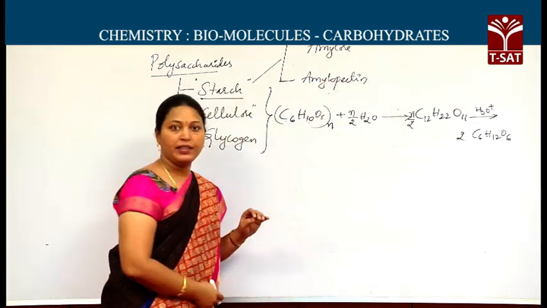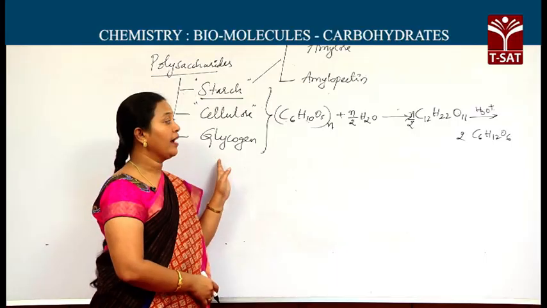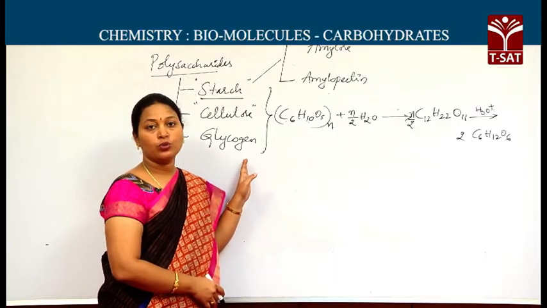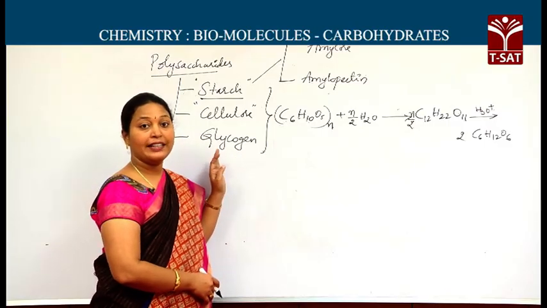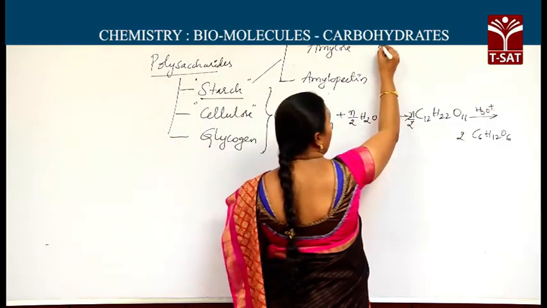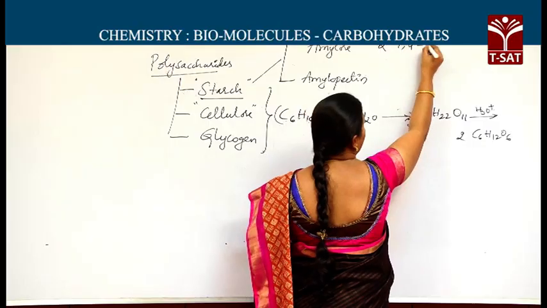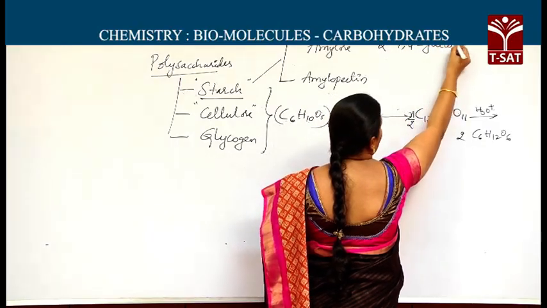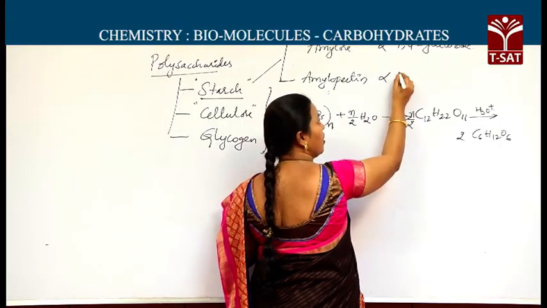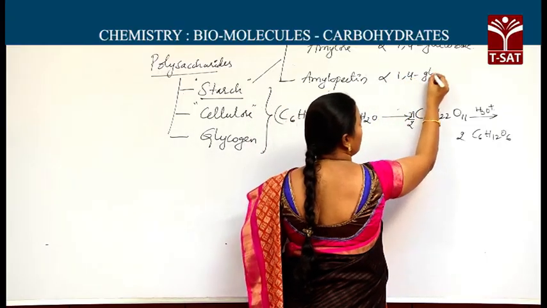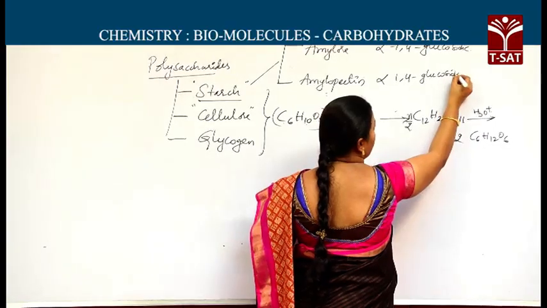Amylose and amylopectin in turn have alpha D-glucose units. Alpha D-glucose units are linked through alpha 1,4 glycosidic linkages. In amylopectin also, alpha 1,4 glucosidic linkages are present.